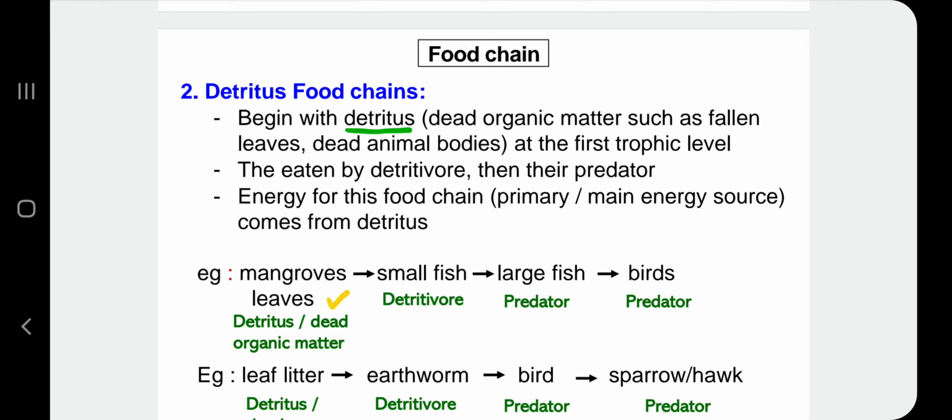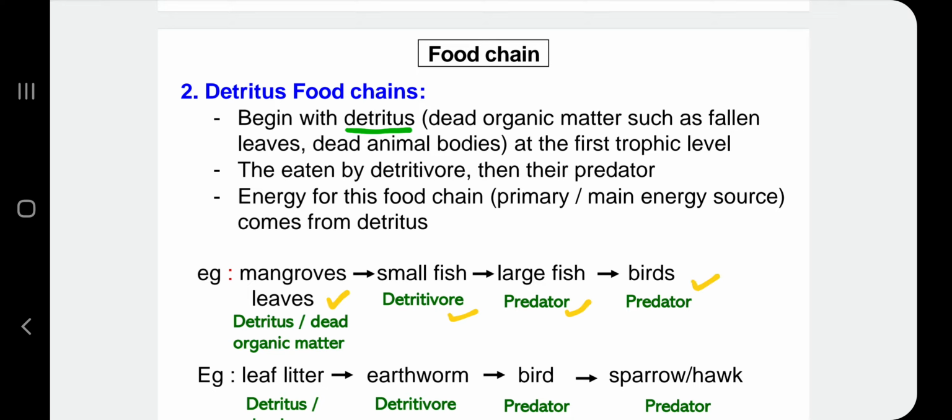So ni daun yang dah layu lah. Okay, so mangrove leaf is eaten by small fish. So small fish, because it eats detritus, debris ataupun waste ataupun dead organic matter, so we call the small fish a detritivore. And then small fish is eaten by its predator, which is large fish, and then large fish is eaten by birds, which is another big predator.